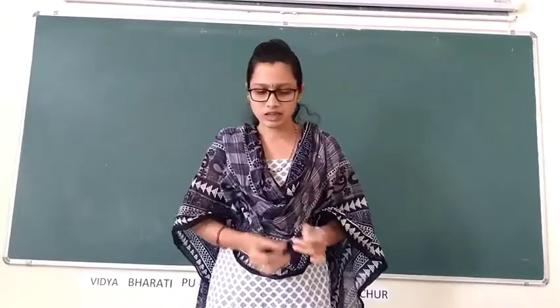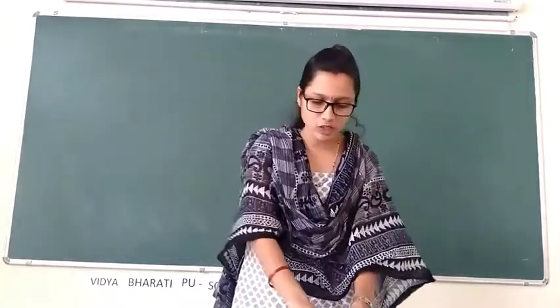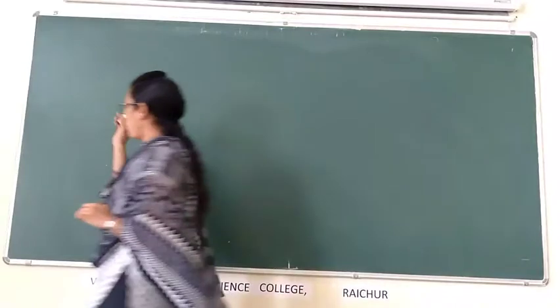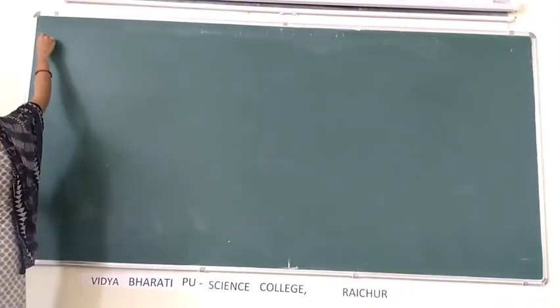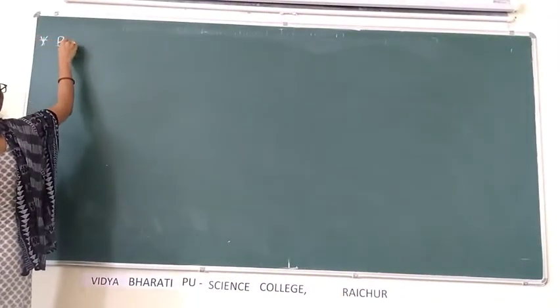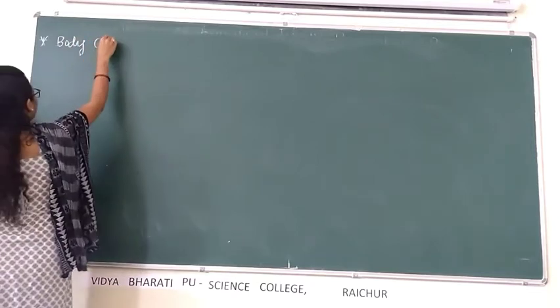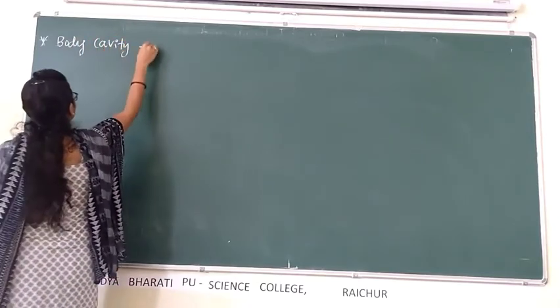Body cavity is present between body wall and gut wall.